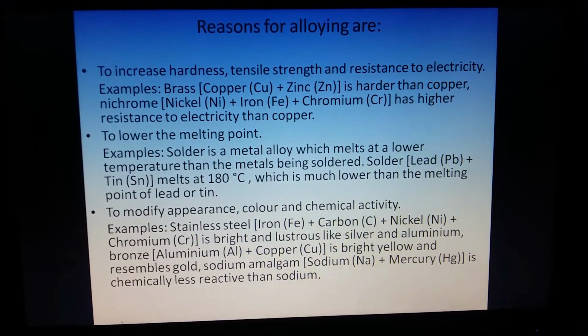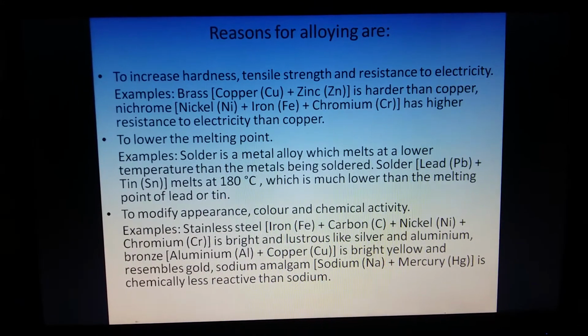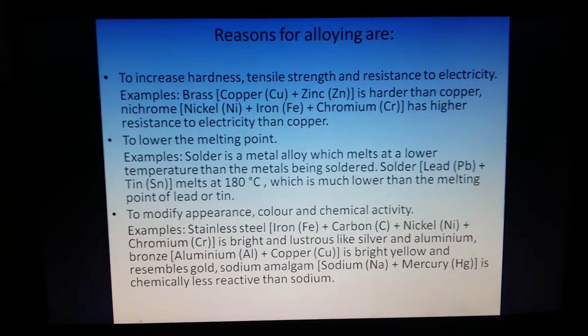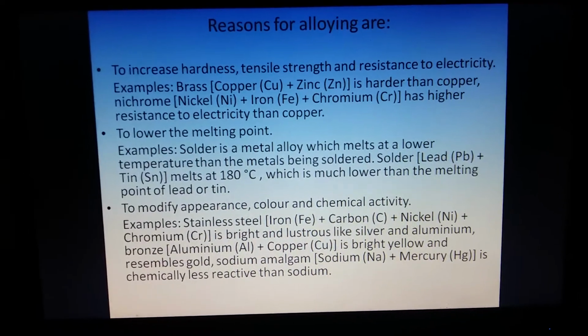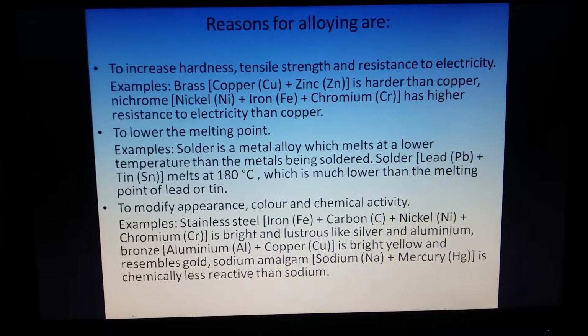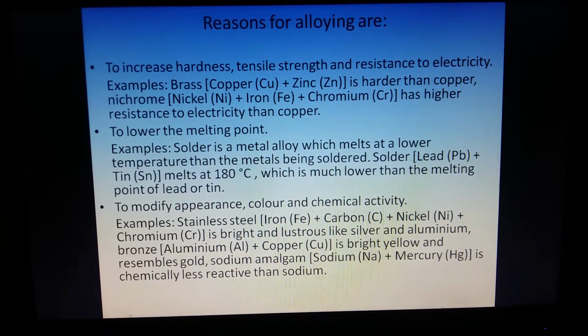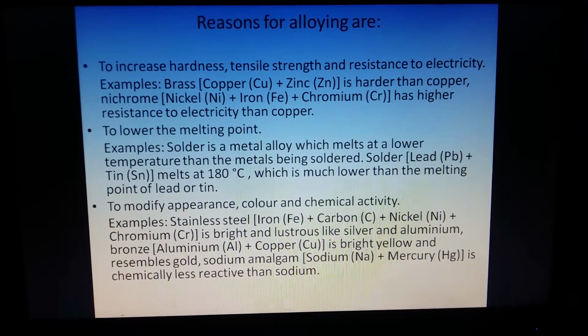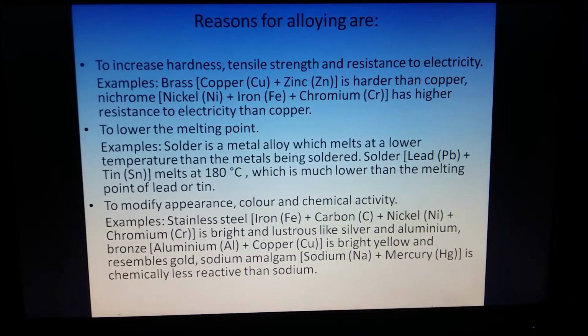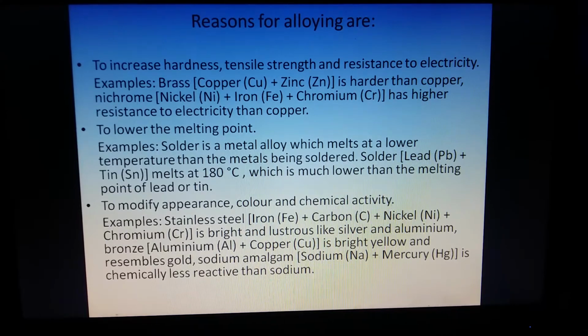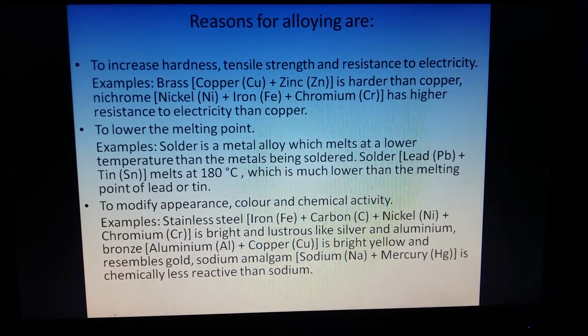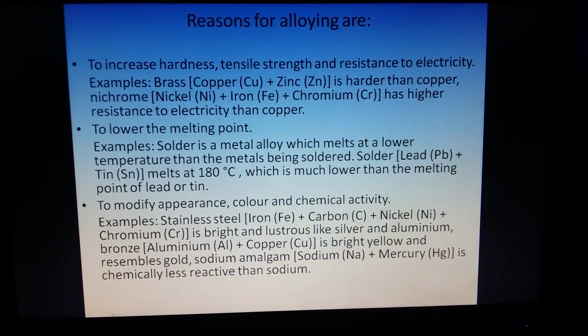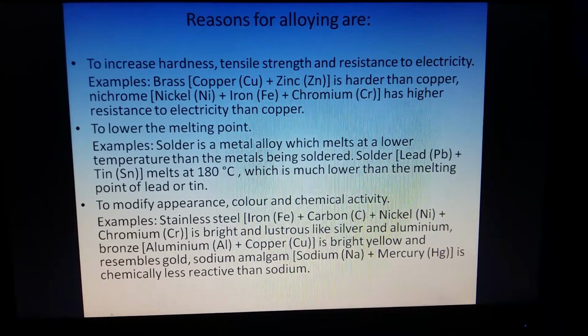Now why do we make alloys? What is the reason? The reasons for alloying are, first, to increase hardness, tensile strength and resistance to electricity. For example, brass is made up of copper and zinc. When copper and zinc are mixed in a fixed definite proportion, brass is formed. Brass is harder than copper.